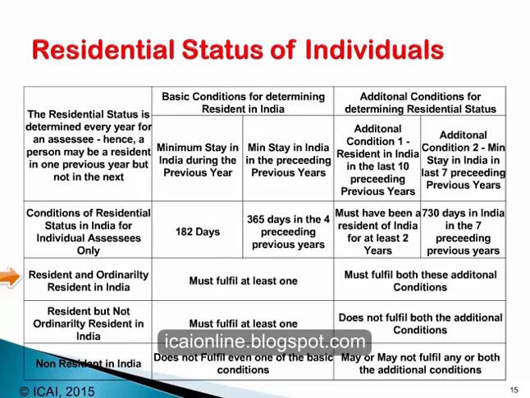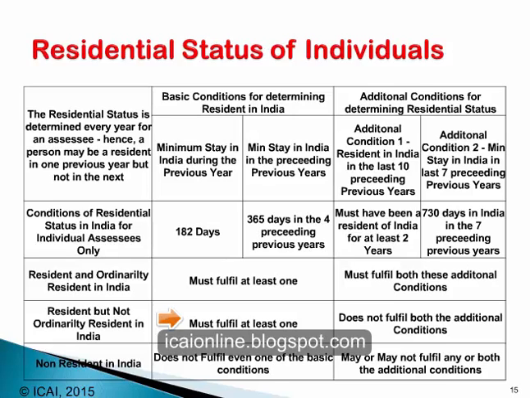The second category is that an individual is a resident in India, but he is not ordinarily resident in India. In that case, he must fulfill one of the basic conditions. That means he should have been in India for 182 days at least, or he must have been in India during the 4 preceding years for a period of 365 days in all. It is not necessary for him to be in India for a period of 365 days or 182 days continuously. It can be in small periods, but in aggregate they should add up to these numbers.